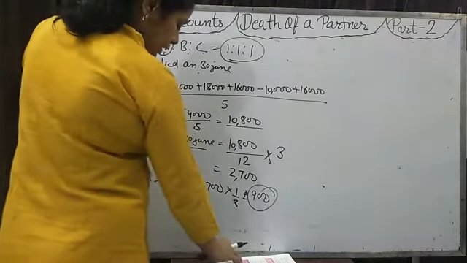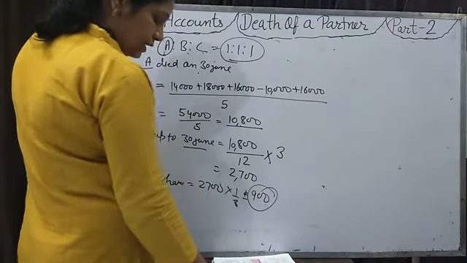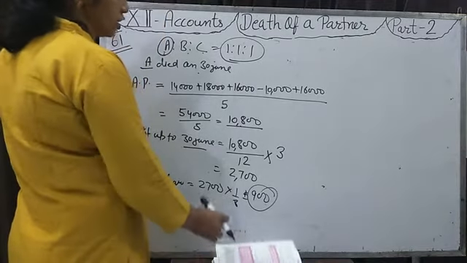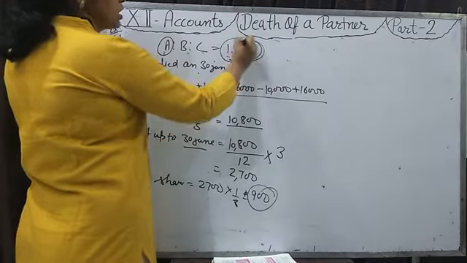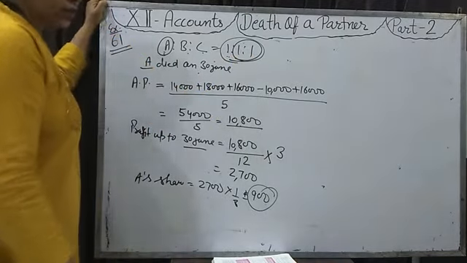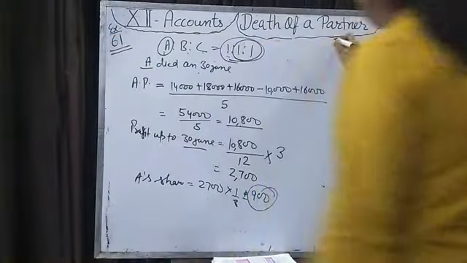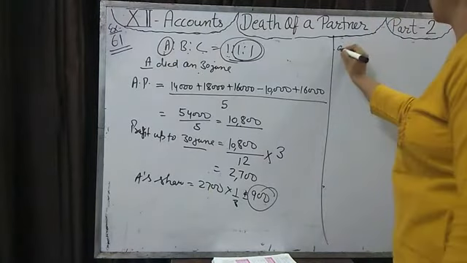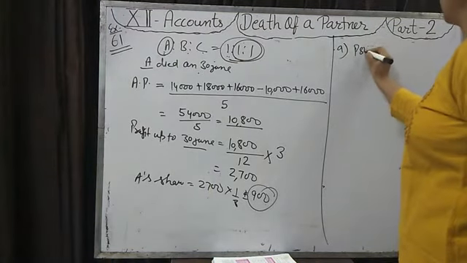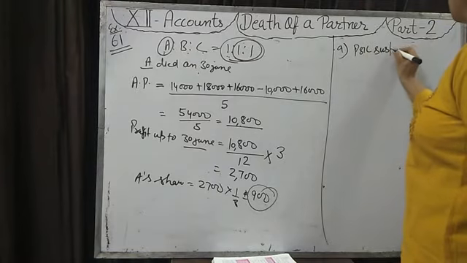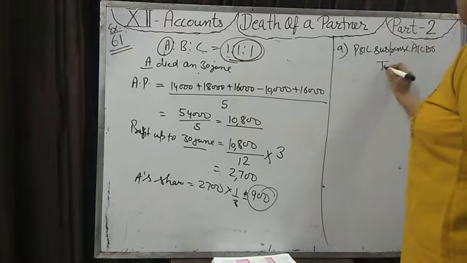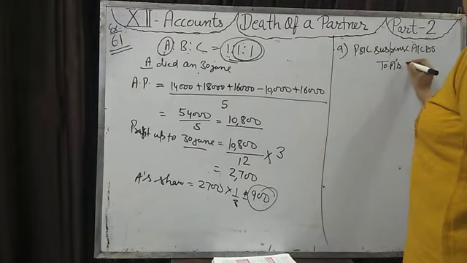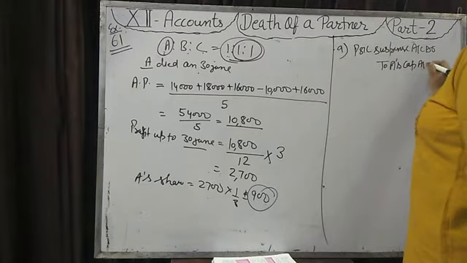There are 2 parts. In the A part, there is no change in the profit sharing ratio of the remaining partners. Their profit sharing ratio, B and C's, is 1:1. So in the A part, which entry will we pass? We will give the profit by debiting the profit and loss suspense account to A's capital account.